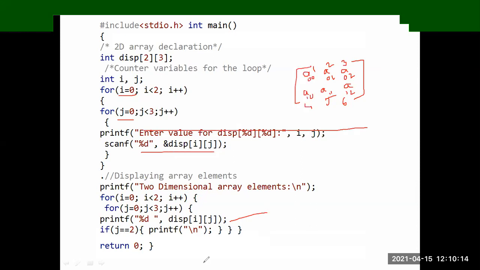Write a message. If you have any doubt, just unmute yourself.